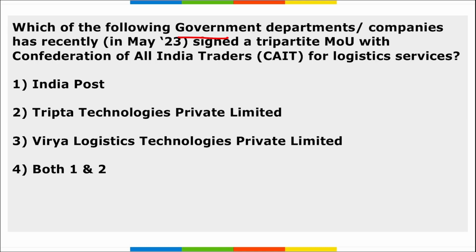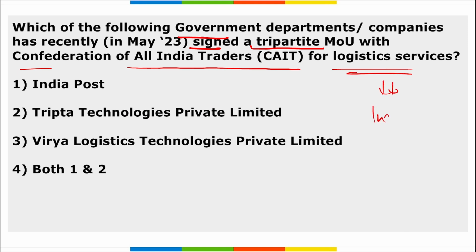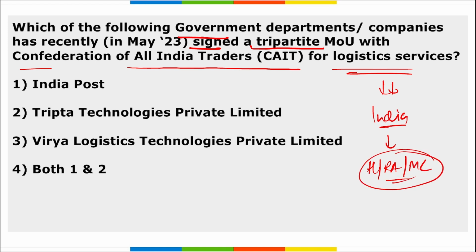Which of the following government departments or companies has recently signed a tripartite MOU with Confederation of All India Traders for Logistic Services? First of all, you should know that in India right now, there is huge infrastructure development going on. Many highways, many roadways, even metro connectivity is being improved. With the help of the highways being built, logistics will improve, because we will be able to connect two locations easily, and that will reduce the logistics cost, right?